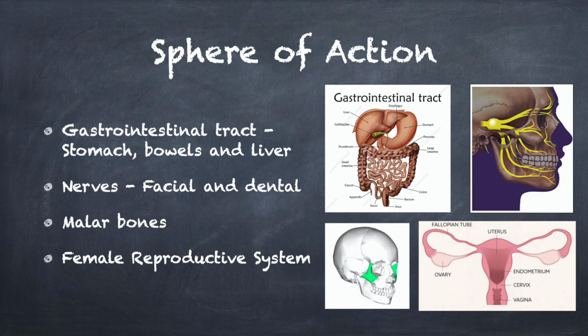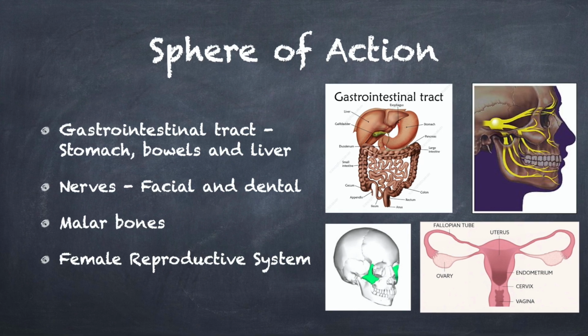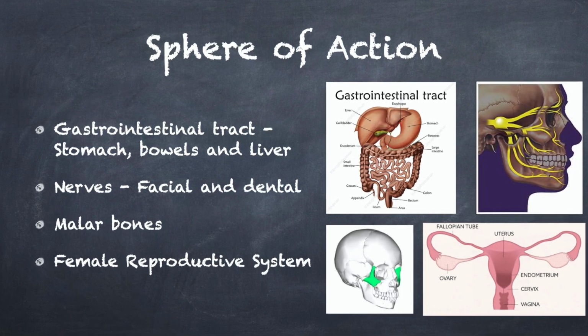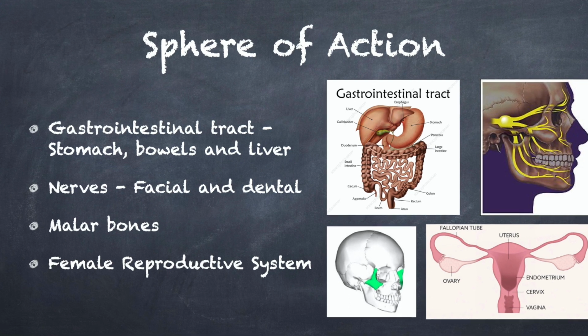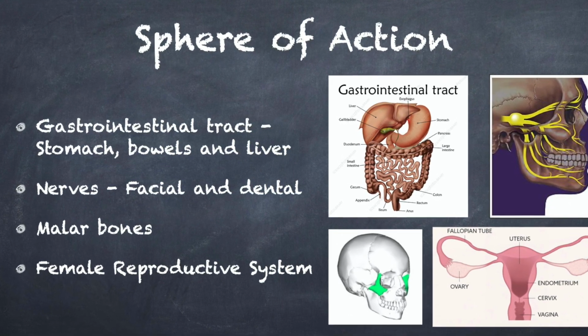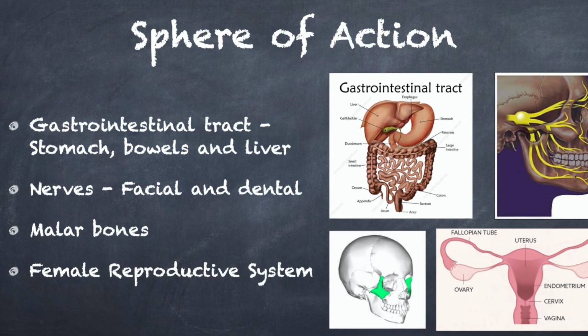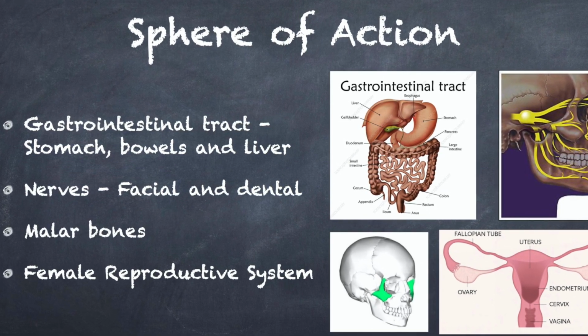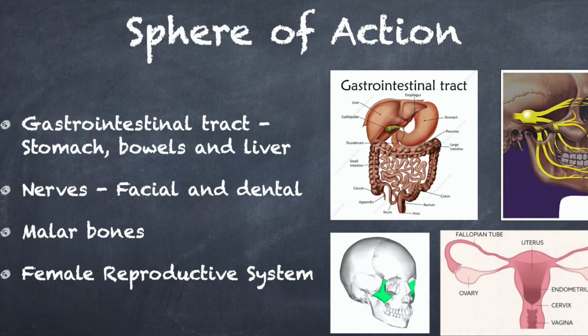Let's talk about the sphere of action of this wonderful drug. It prominently acts on the gastrointestinal tract, that is, the stomach, bowels, and the liver. Also, its effect is seen on the nerves, especially the facial and dental nerves. There's action on the malar bones and the female reproductive system as well. Would you like to know what effect does it have on these parts exactly?